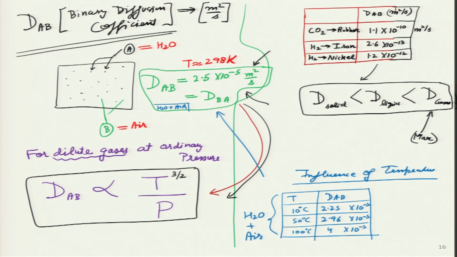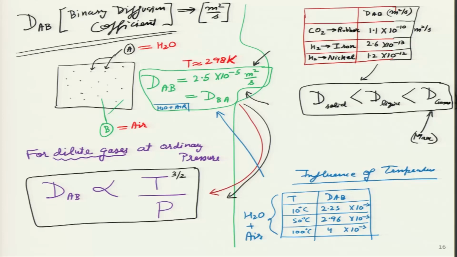Now this becomes very interesting, because if, for example, there is a temperature difference across a particular medium, then the diffusion mass flow rate may become very complicated. It will be driven by Fick's law as well as by the temperature gradient. Because if temperature is rising at a certain point, then the DAB value will also become a function of temperature. And DAB in Fick's law is analogous to thermal conductivity in Fourier's law, because if you look at those equations, that is the proportionality constant.